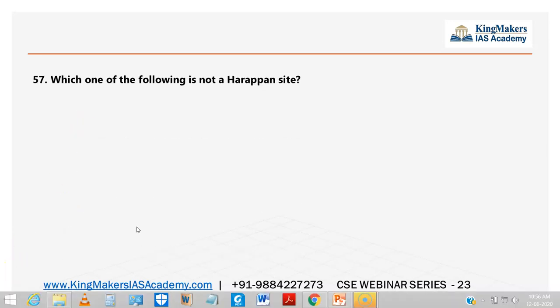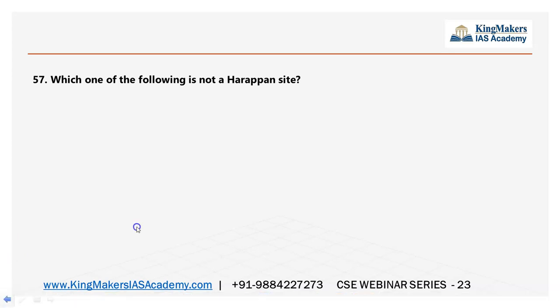Next, coming to this question, which one of the following is not a Harappan site? Actually, this question is tougher. But you have to have a look at the map, the Harappan sites in the Atlas, or the Oxford Atlas, whether it is a Black Atlas, you have the historical maps of India. So please do have a look at them.